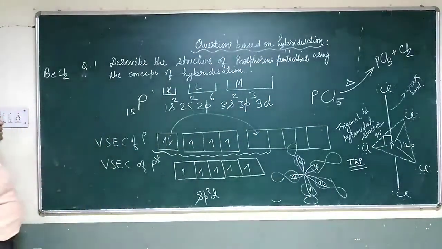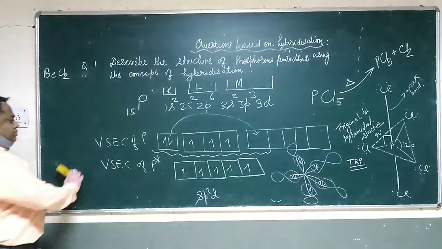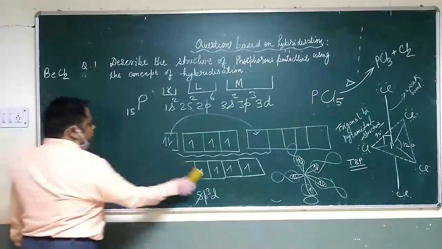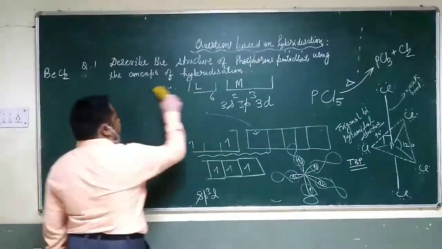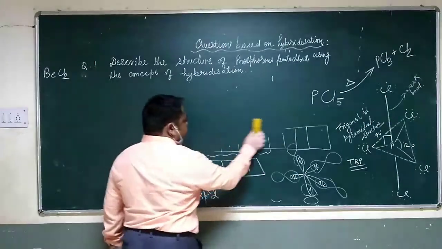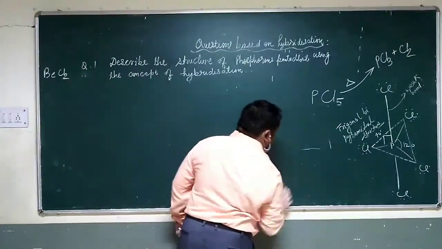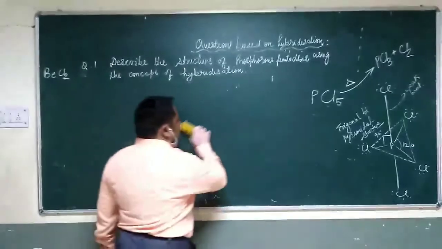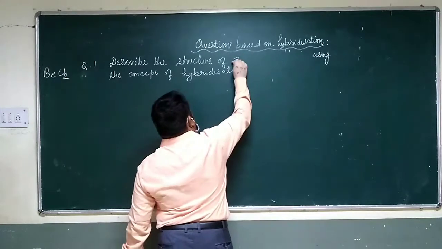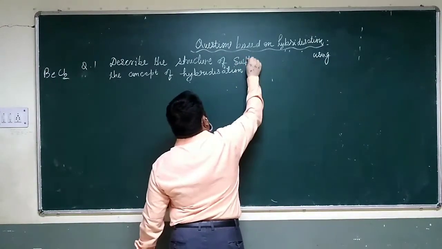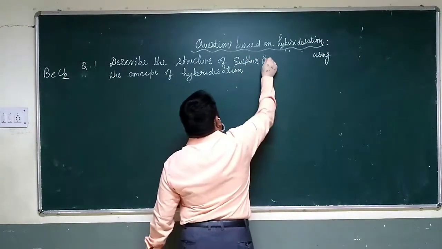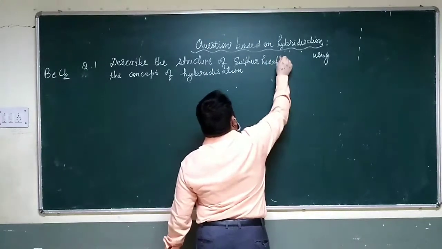Next, we will take the example of SF6, sulfur hexafluoride.